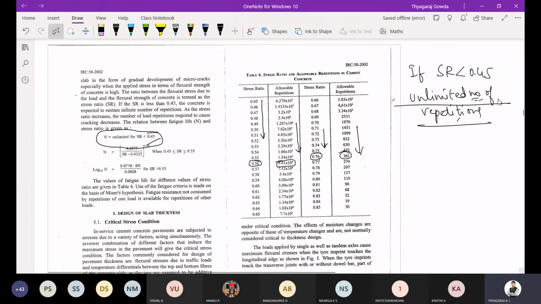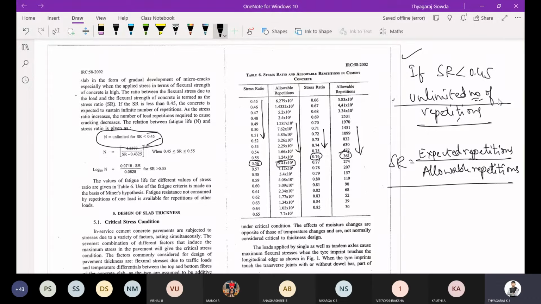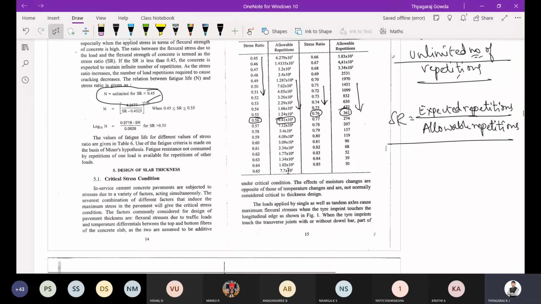Note down, if stress ratio is less than 0.45. What do you mean by the stress ratio? Stress ratio is equal to expected repetitions divided by allowable repetitions. Kindly note down. We are going to call it the stress ratio, and it should be less than 0.45.